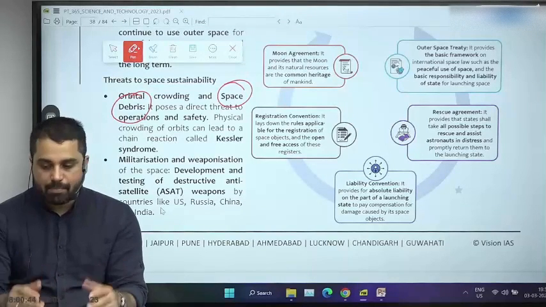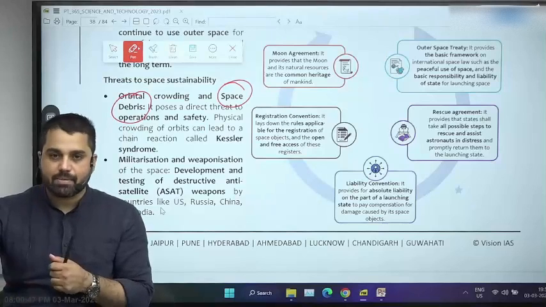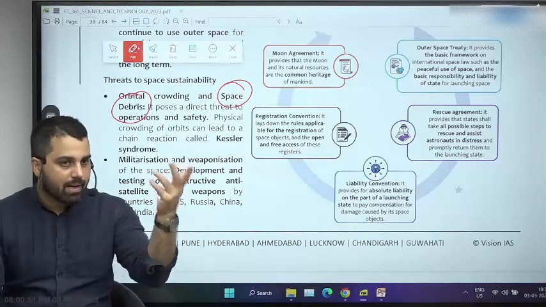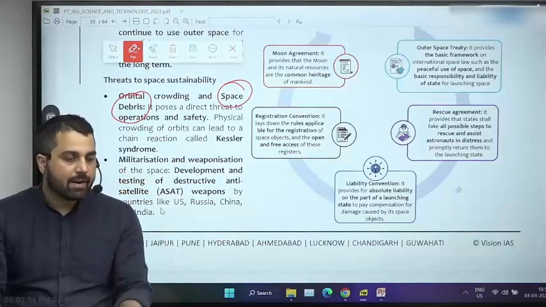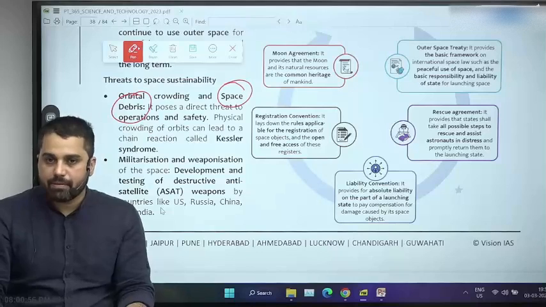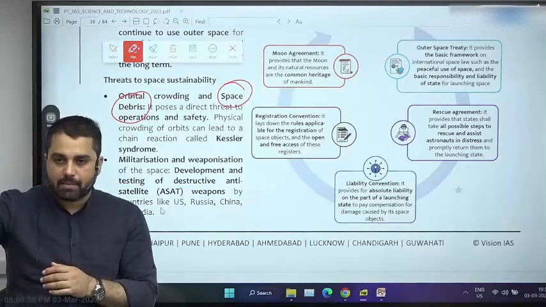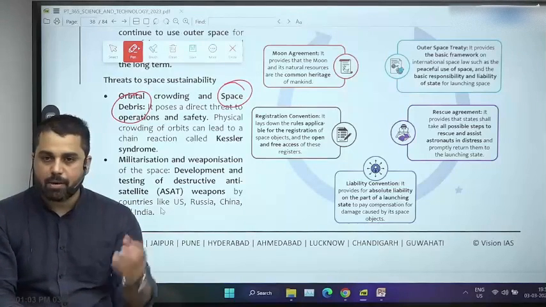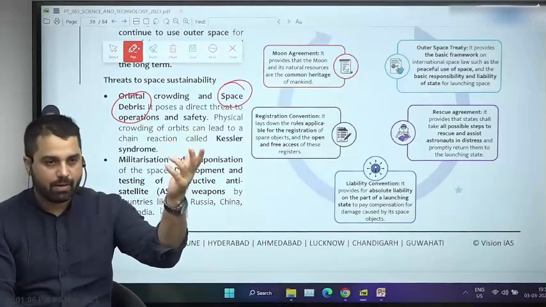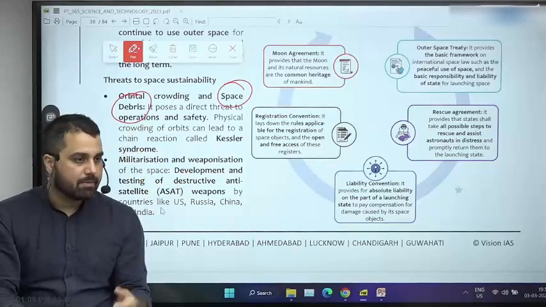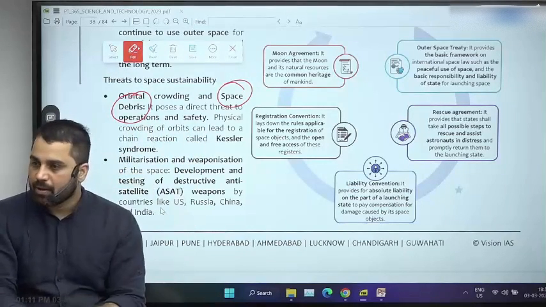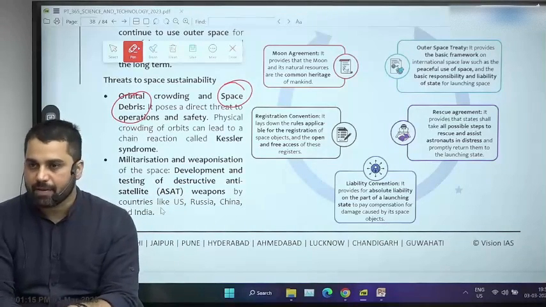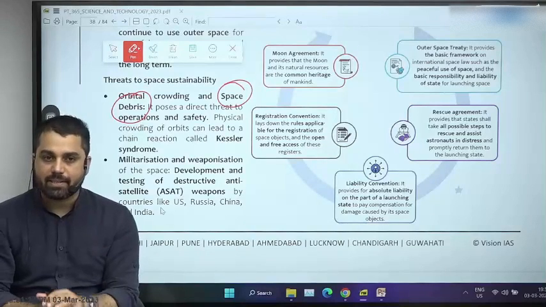But the larger debris, with size more than 10 centimeters, 20 centimeters, perhaps like a tennis ball or larger pieces than that, often travel at very high speed. Many of them are traveling perhaps 5 times, 6 times, even 7 times the speed of a bullet coming out of a gun. Now imagine an object the size of a tennis ball traveling at 5 times the speed of a bullet, and if that collides with the space station or any satellite, there is just no chance that the satellite is going to survive. So space debris is a serious issue as of now.